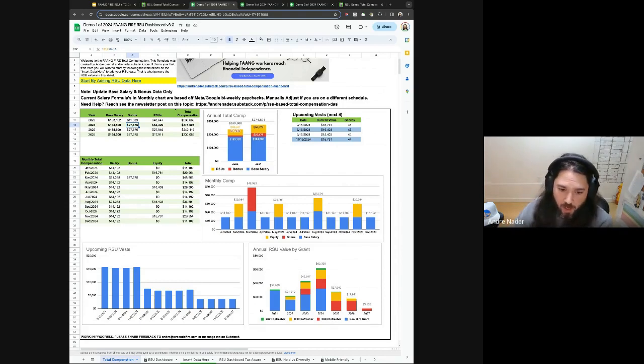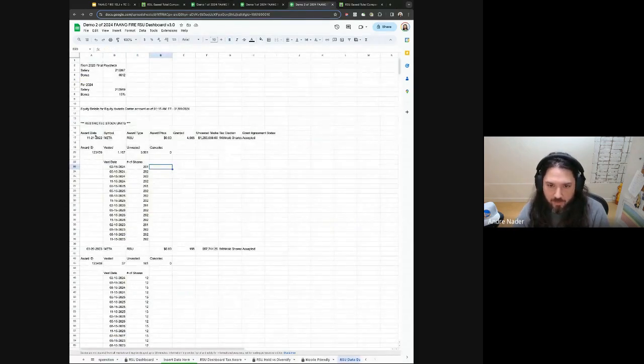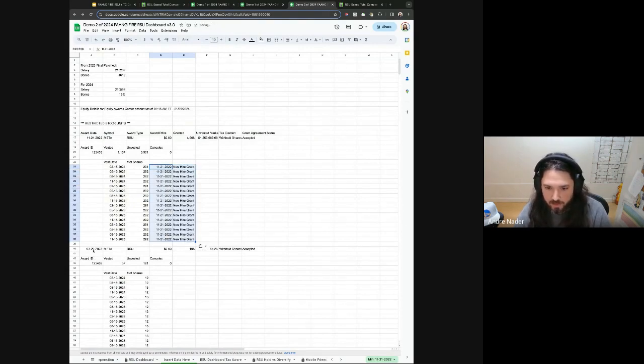So I'm going to go through this again with another example. It's also a Meta example, so it will be very similar. If you're still wanting to follow along, this will be a good chance. All I do when I'm starting in one of these new sheets is I need the award date in this column, and new hire grants is what any Meta RSU sheet will start with. Again, really simple, just a lot of copy and pasting. And this is the 2023 refresher. Copy and paste that down.